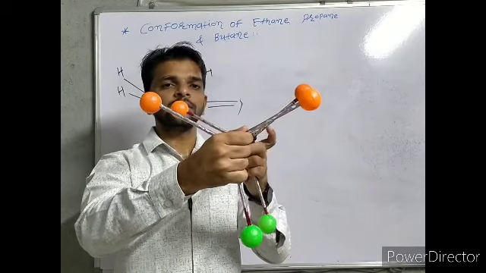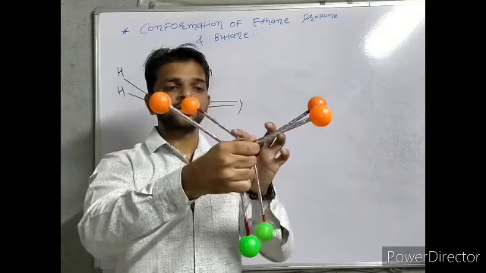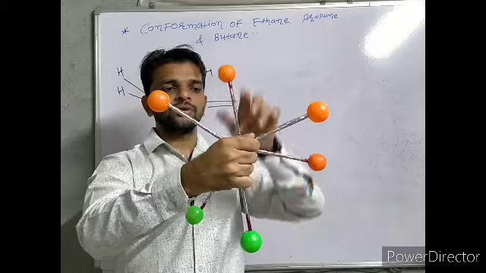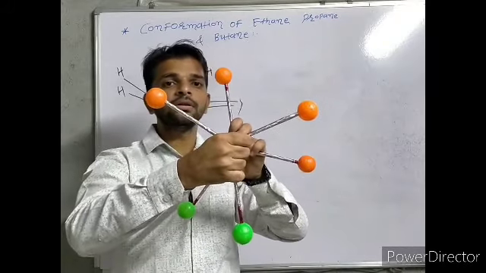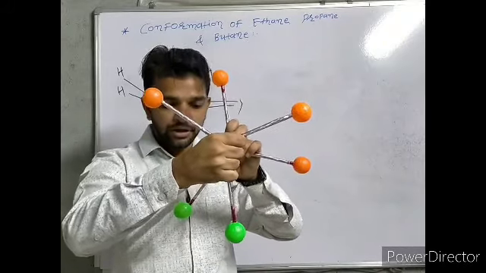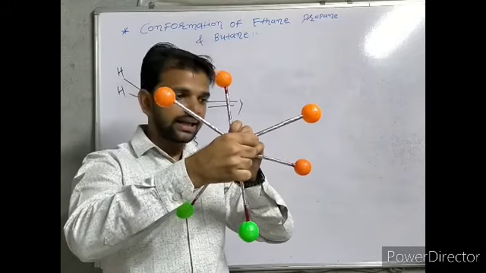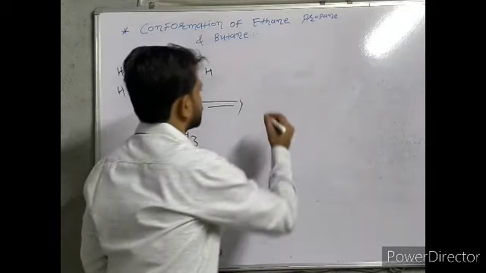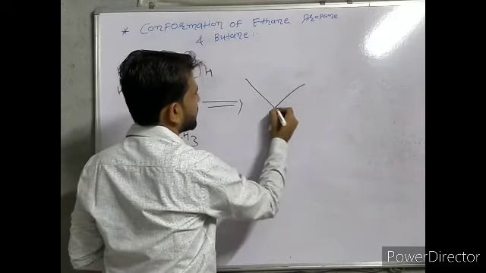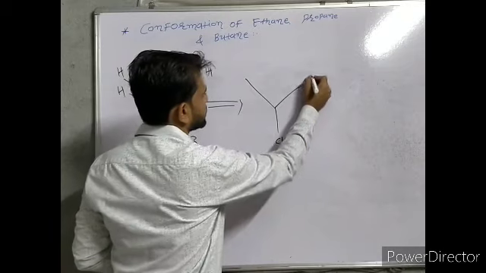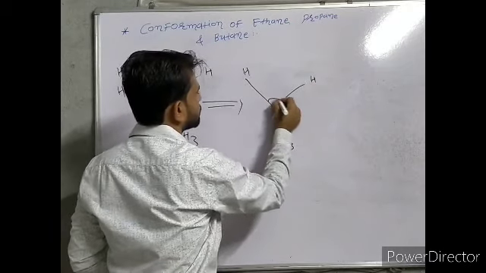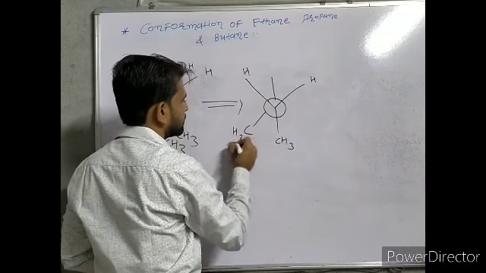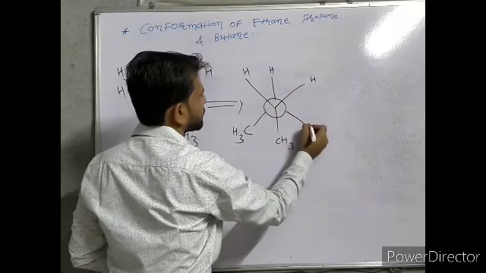We rotate the back carbon by 60 degrees, then we get a structure like this. The front carbon remains as it is. Here CH3 at the left side and hydrogen at the right side. The front carbon remains as it is. This is CH3, this is hydrogen, this is hydrogen, and this is CH3, this is hydrogen, and this is hydrogen.